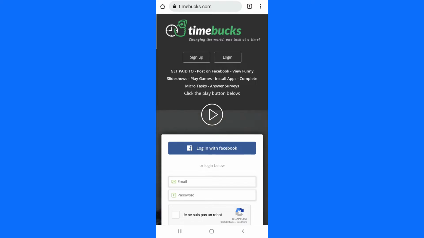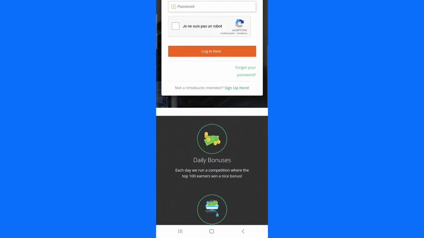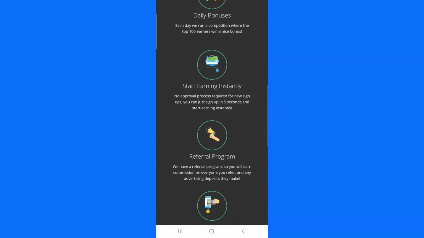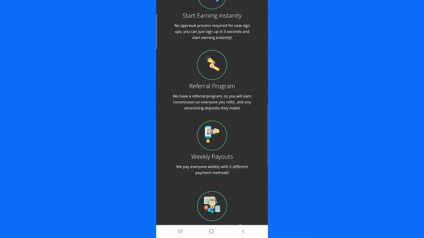So to sign up is very simple. You can just go through the website to see the interface. They have a daily bonus if you sign up. If you are a new user signing up on this website, they will give you $1 for just